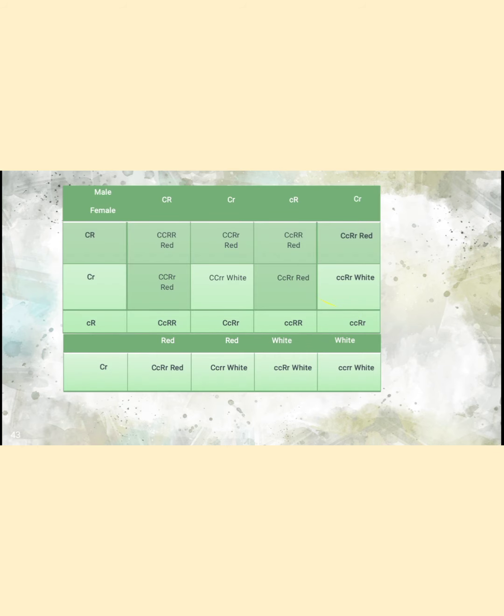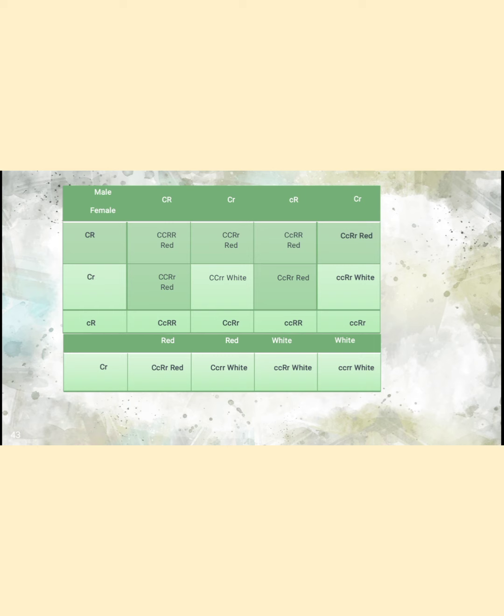With the help of a checkerboard, we can easily understand. In the first line the male gametes are given, and in the second line the female gametes are given. The crossing is made of one female plant with all the male plants, then another female plant with all the male plants.